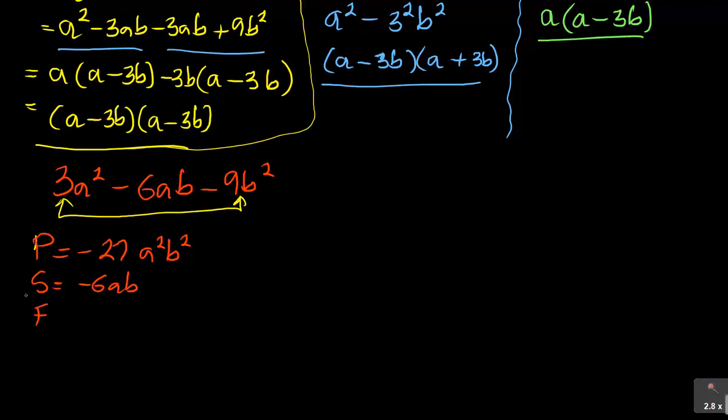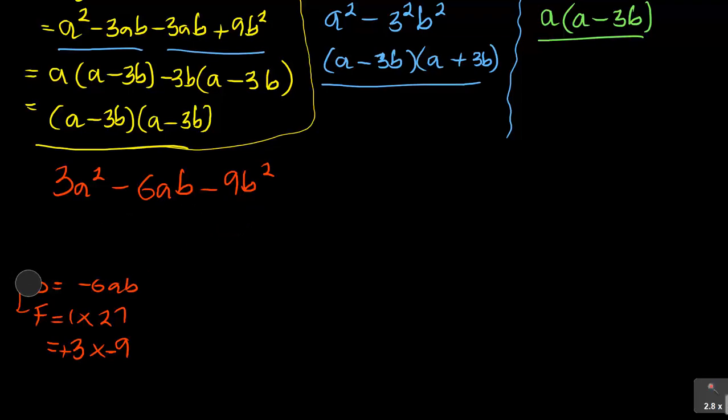And the factors are the factors of 27, which is the product. I've got 1 times 27, which I don't think will do. And then for 27 again, I've got 3 times 9. And I think that's it. So when I'm writing this one, you see 3 times 9 will give me 27. And for me to get a negative 27, the 9 must be negative and the 3 must be positive. So when I write it, this is how I'm going to write it in there.